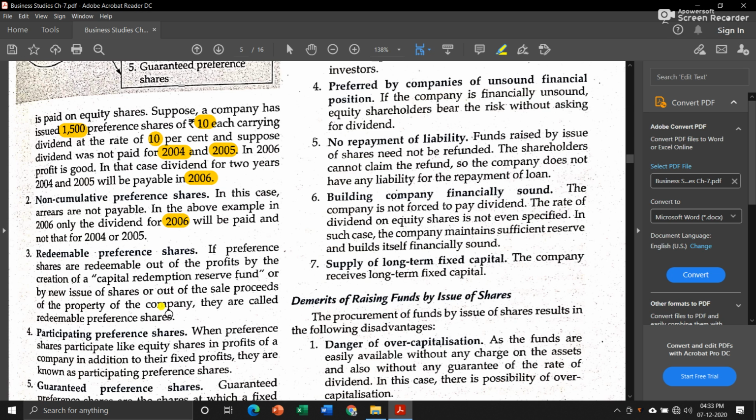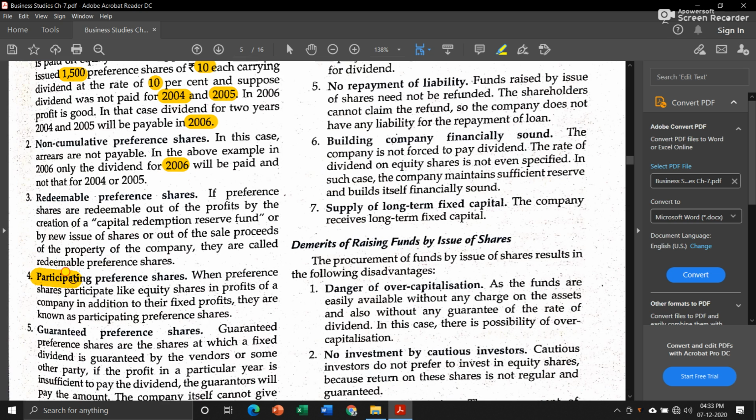That means you just have to give your share certificate to the company, and the company will return your money. Then next is participating preference shares. When preference shares participate like equity shares in the profits of a company in addition to their fixed profits, they are known as participating preference shares. Means these shareholders first get a fixed rate of dividend, and if there is any extra profit left, then they will get a part of that extra profit as well. So that is why they are known as participating preference shares.